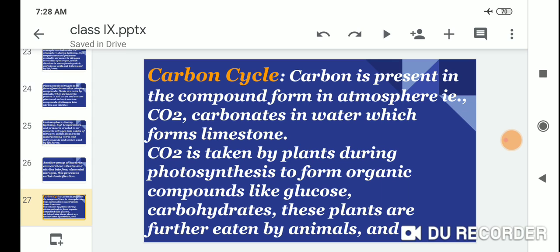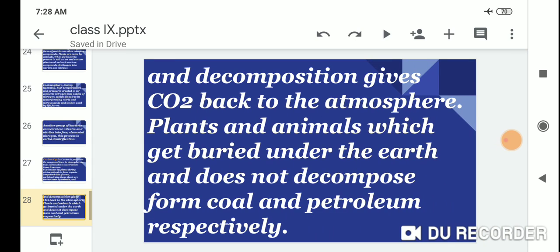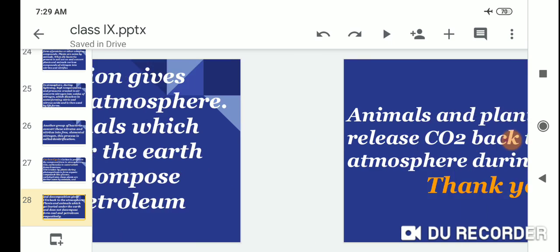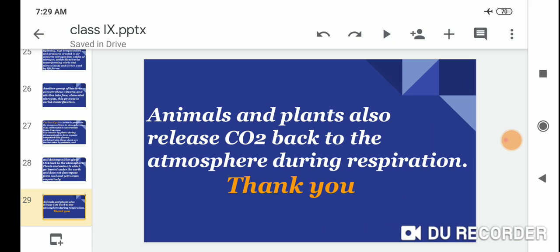These plants are further eaten by animals, and decomposition gives carbon dioxide back to the atmosphere. Plants and animals that get buried under the earth and do not decompose form coal and petroleum respectively. Animals and plants also release carbon dioxide back to the atmosphere during respiration.